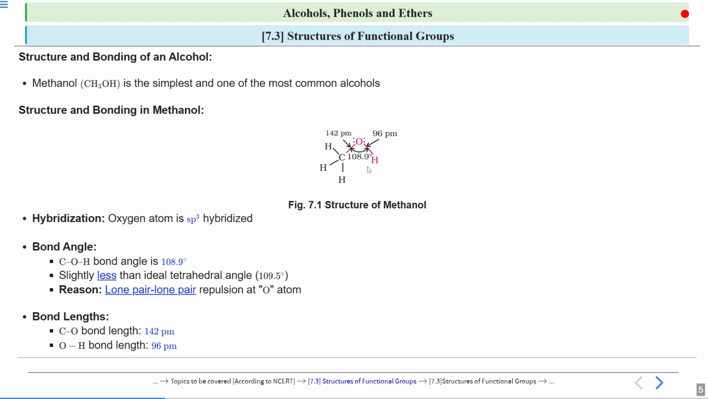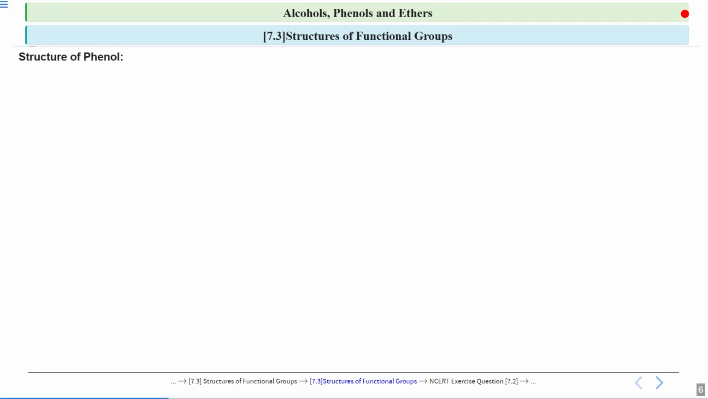Now let us see the bond angle in case of phenol. Now we know how a phenol looks. So we know in case of phenol, the hydrogen of this carbon is replaced by a hydroxyl group, that is an OH group. So in case of phenol, the OH group is directly attached to a benzene ring.